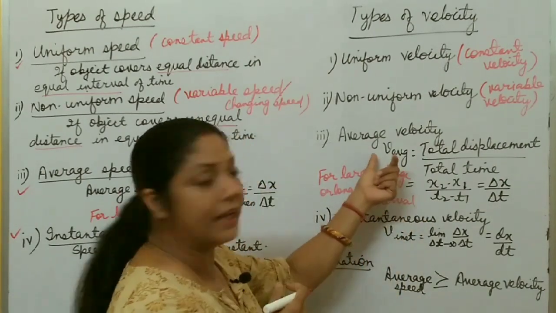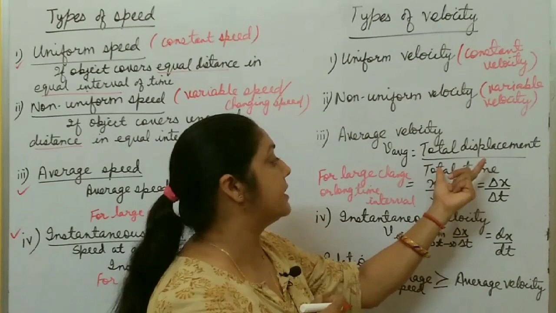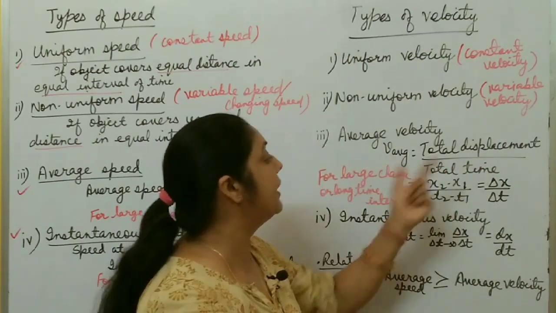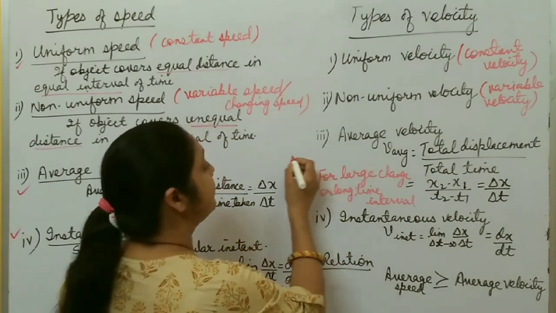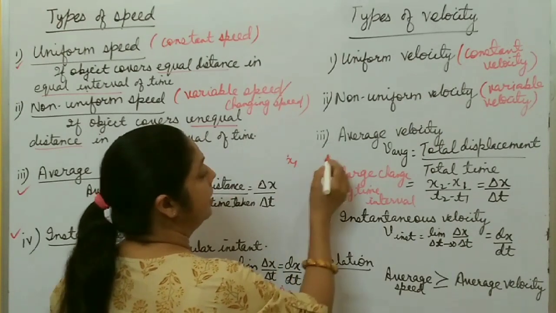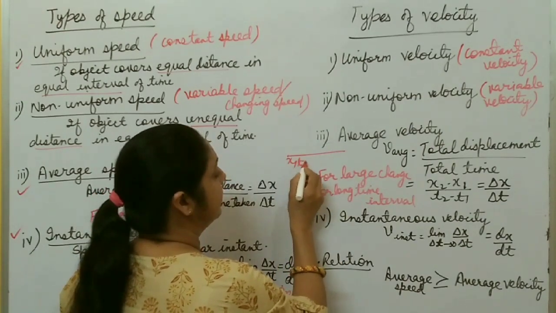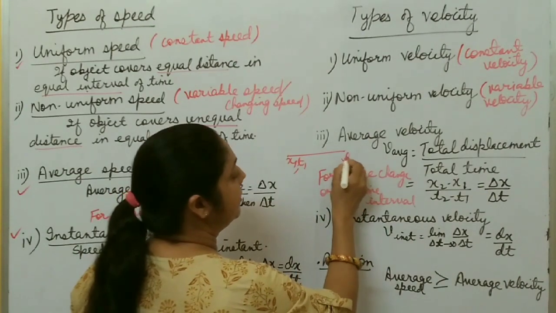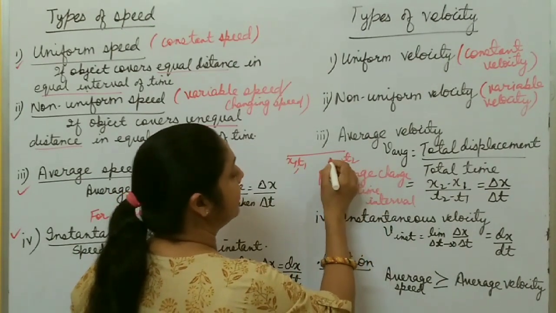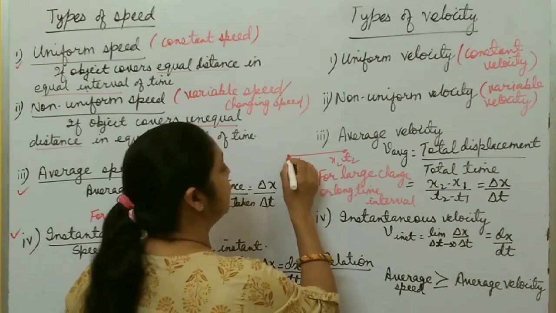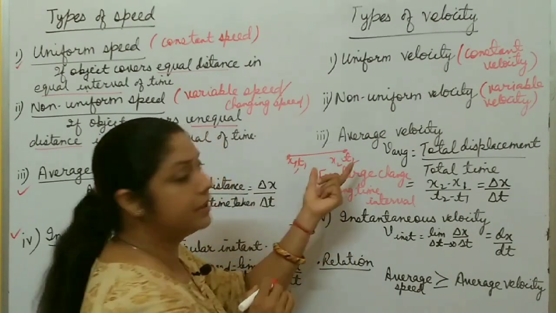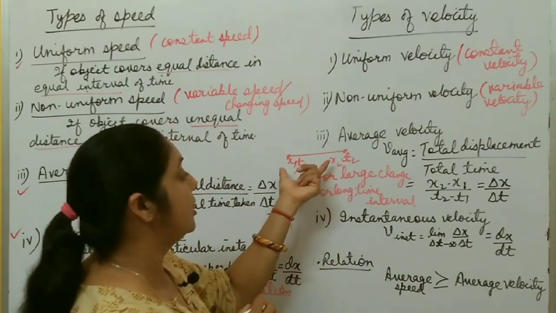And how do you calculate average velocity? Total displacement or total change in position by total time taken. Suppose x1 is the initial position at time t1, right? After some time t2, you reach point x2. This one is the final position. This one is x1. This one is x2. So what is the change in position?